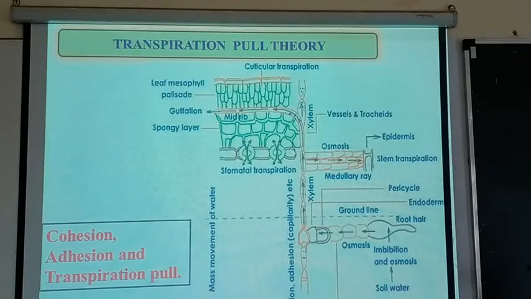See, diagrammatically, when we look into the entire plant structure, we understand that transpiration takes place here in the leaves. Here the transpiration means loss of water from the stomata takes place, and again that water is required to come into the leaves, and that is pumped from the stem. For that purpose, the transpiration pull is created in the stem from the leaves. It absorbs the water from the root system, and finally the transpiration becomes complete. So this is all about the transpiration pull theory.